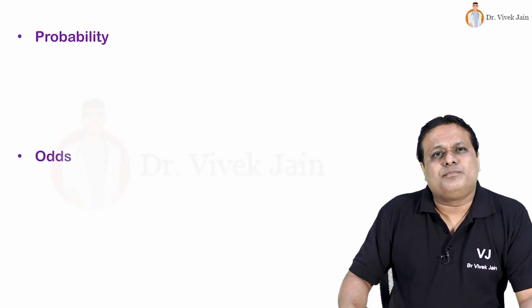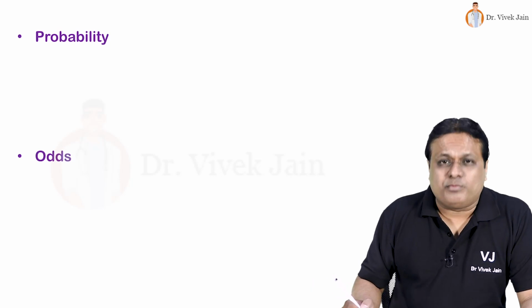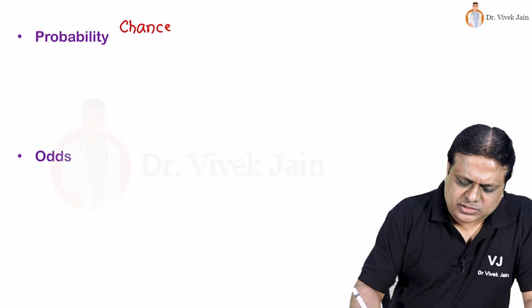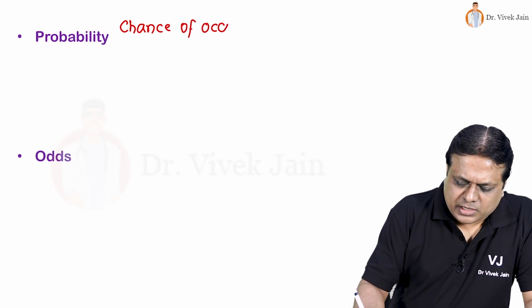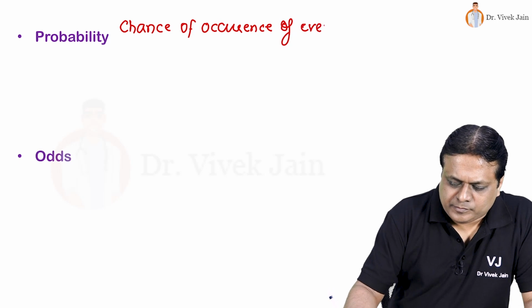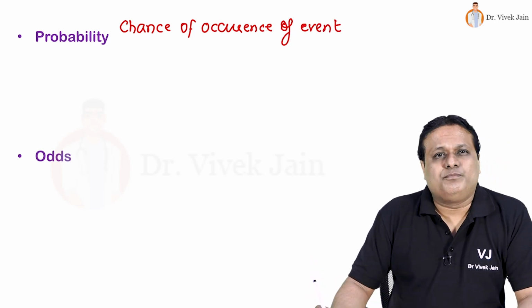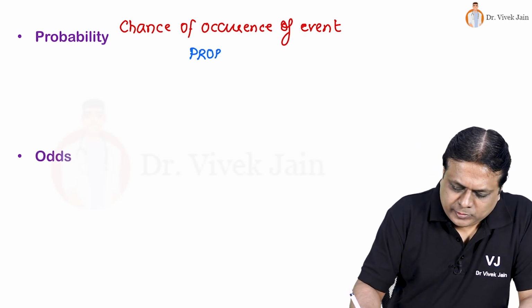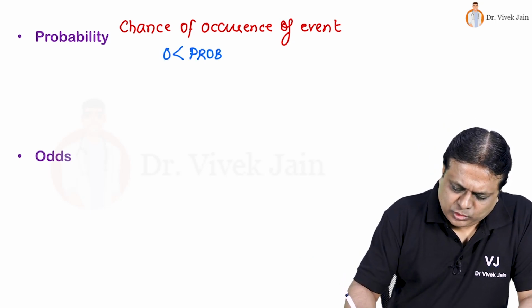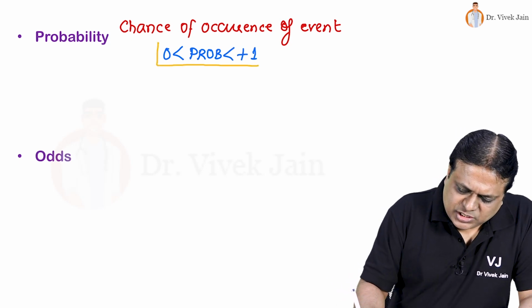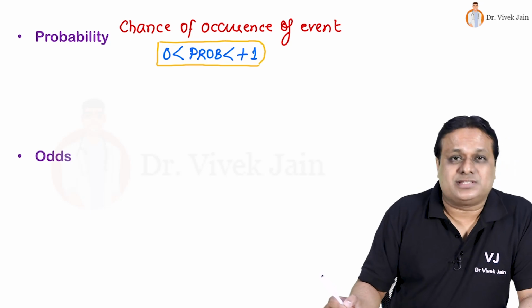What is probability? Friends, probability is chance of occurrence of an event. Probability lies between 0 to plus 1, or I can say 0 to 100%.